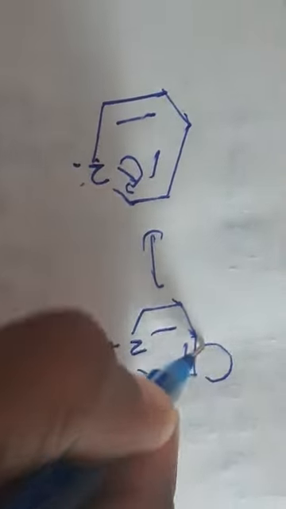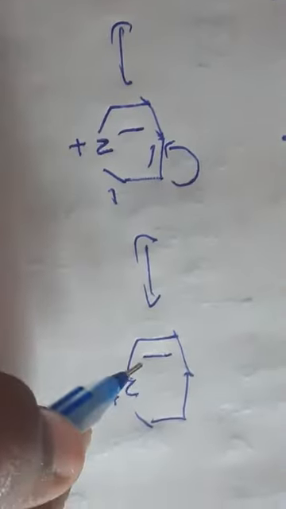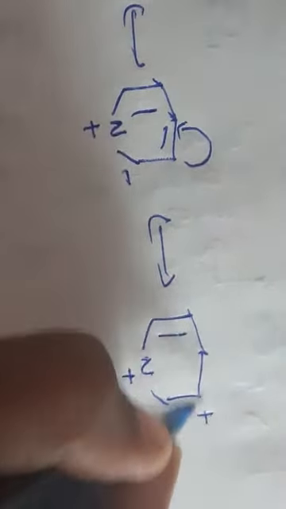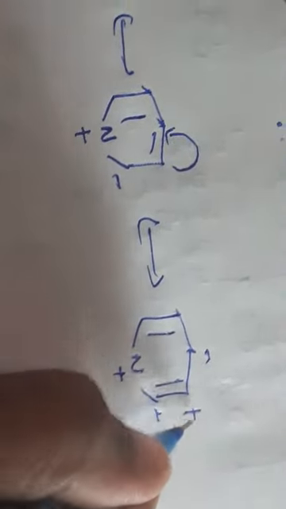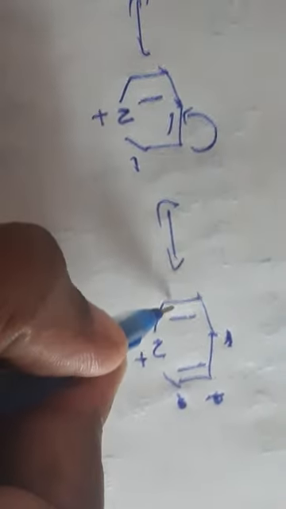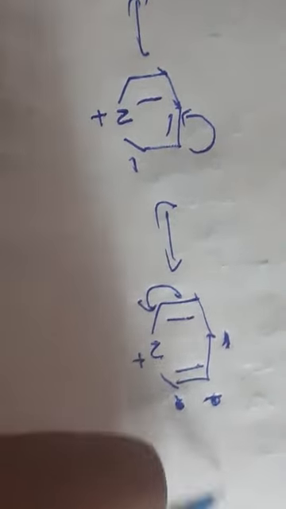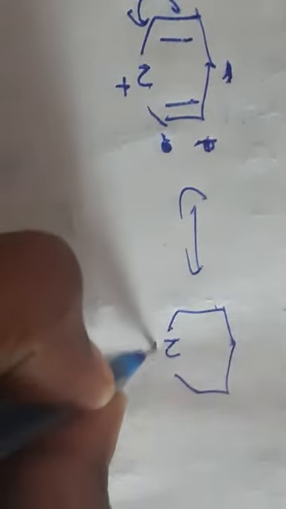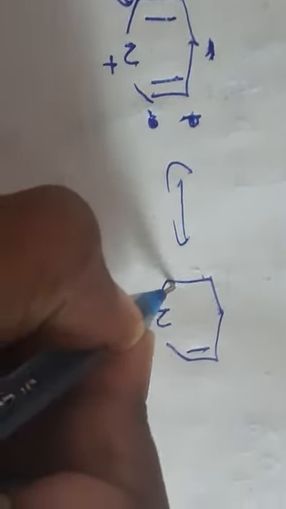So if I turn the bond here, which charge do you get? Nitrogen remains plus, and the carbon has a negative charge. This plus-minus indicates the bond here. Again, if I turn the bond to here, it gives plus, and a minus bond is formed, and here you will get a negative charge.